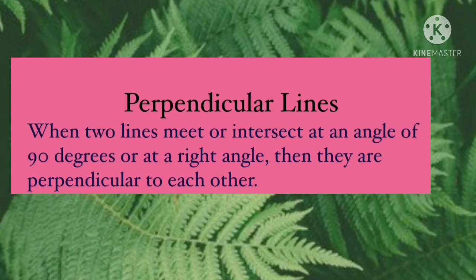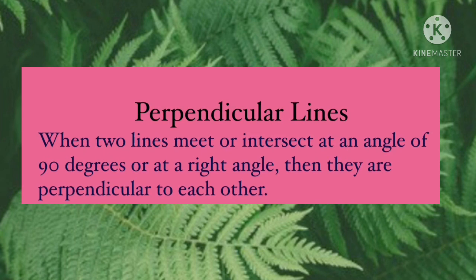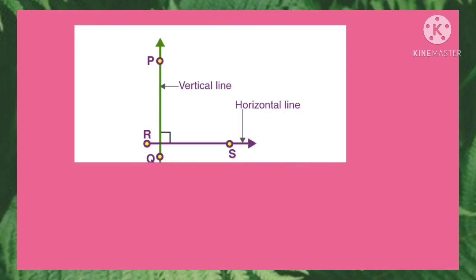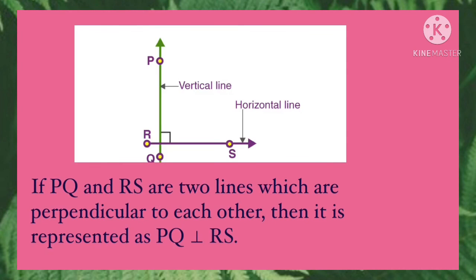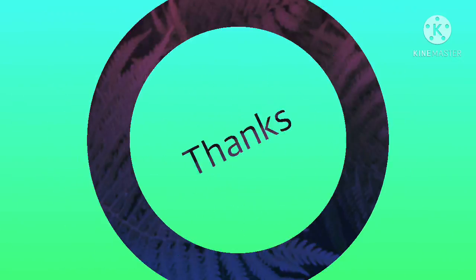When two lines meet or intersect at an angle of 90 degrees or at a right angle, then they are perpendicular to each other. You can see in this figure we have two lines, PQ and RS. If PQ and RS are two lines which are perpendicular to each other, then it is represented as PQ perpendicular to RS. I hope you understood it well.